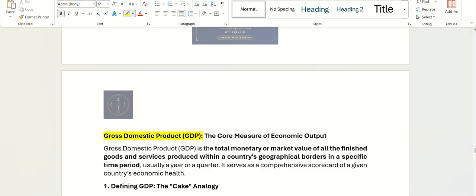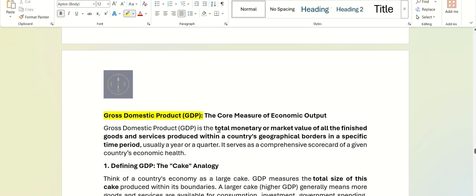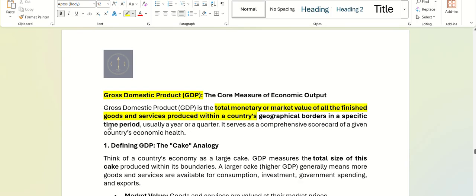GDP means total monetary or market value of all the finished goods and services produced within a country, within a specified time period. I hope you can see the screen, right? Can everyone see, sir?